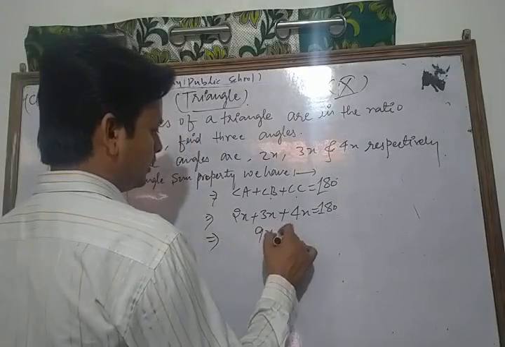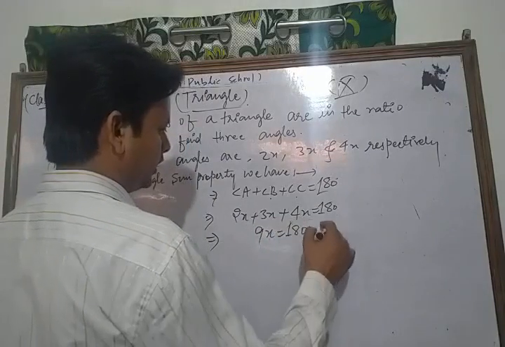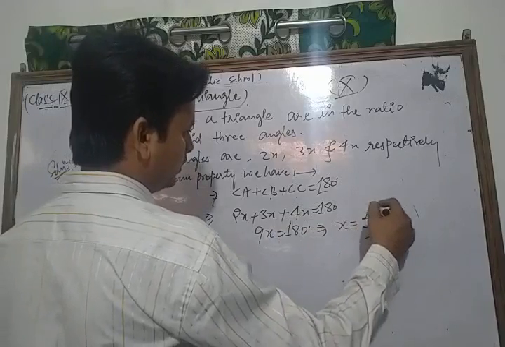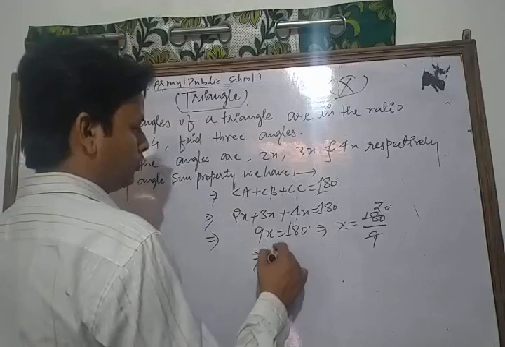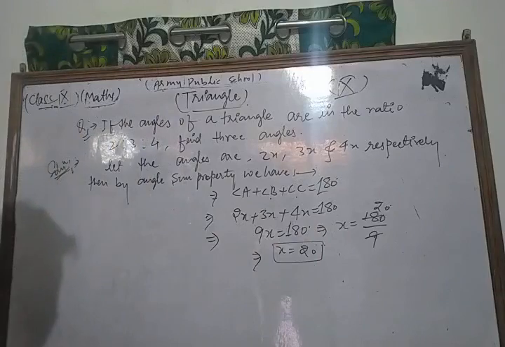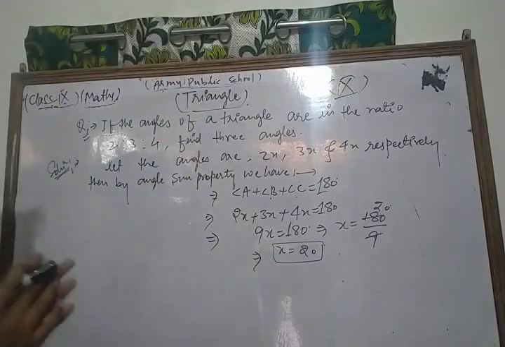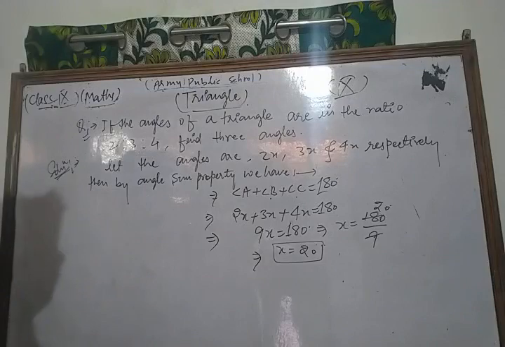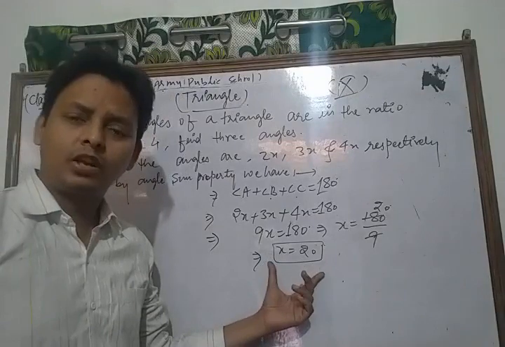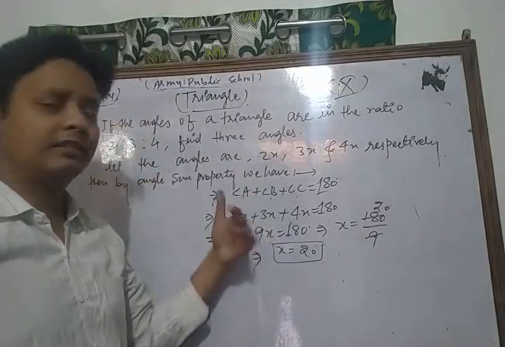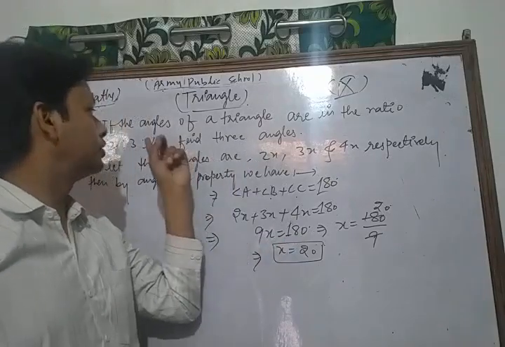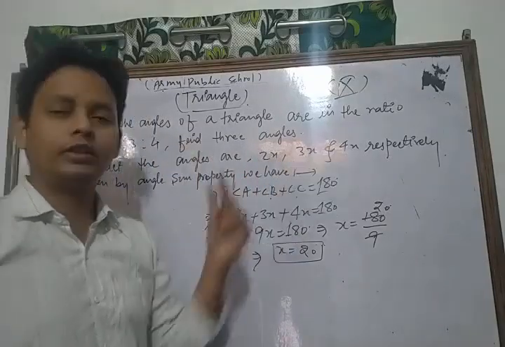9x equals 180. Now x is equal to 180 upon 9. 9 twos are 18 and 0, so the value of x is 20. In this way, first of all, we find the value of x. After finding the value of x, we find all three angles. According to the question, all three angles are in the ratio 2, 3, 4, so we take 2x, 3x, and 4x respectively.